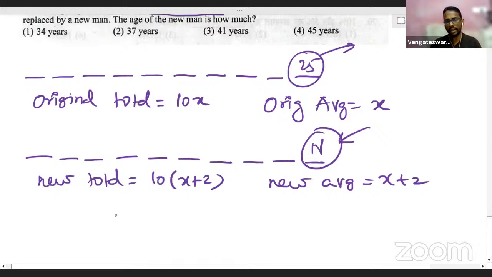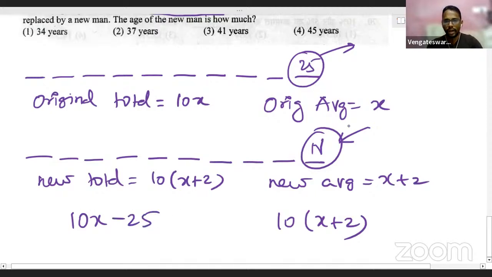Can I tell or not? Yes, I can definitely tell, because total will be nothing but average into number. There are 10 people only, right? Whether the original case or the new case, there are only 10 people. So the original total is 10x and the new total is 10 of x plus 2. Now, what is the relation between them? The relation is very simple. From this 10x, a person whose age is 25 is removed and a person whose age is n is added. So 10x minus 25 plus n.